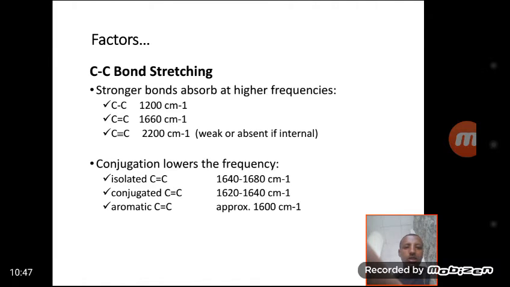As you can see, the isolated carbon-carbon double bond has a higher wave number or frequency than the conjugated carbon-carbon double bond. Conjugation results in a lower frequency of the two vibrating atoms.